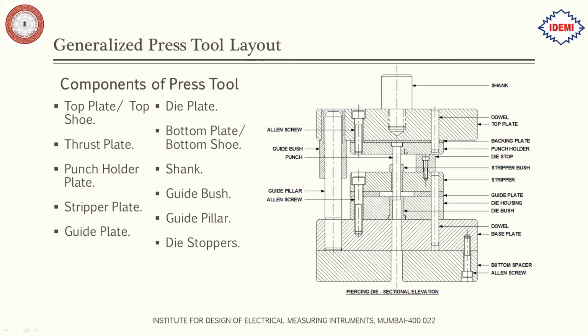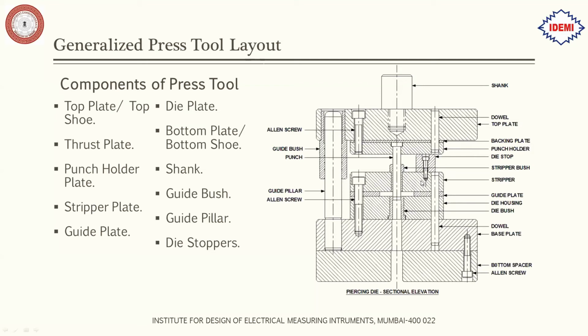Next is the punch holder plate. So all the punches that are going to perform the operations are fitted into the punch holder plate. So that is why it is called a punch holder plate. In this plate, all the punches will be fitted. Next is the stripper plate. Okay, so this plate is called a stripper plate.